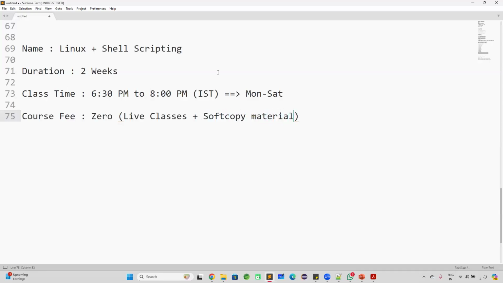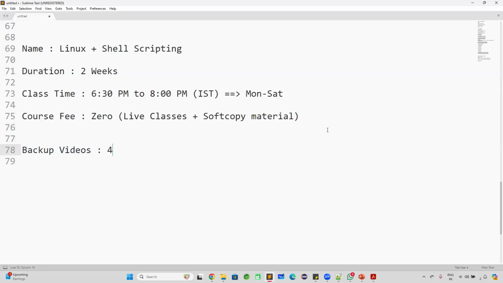Whatever notes I'm typing in the class, everything I'm going to share with you on a daily basis on our website. How to access the notes from our website, I made one video and I have uploaded it. So again, I will share that video. If you go through that video, then you will understand how to access the Zoom link and how to access daily class notes also. Some people are asking for backup videos for these things, guys.